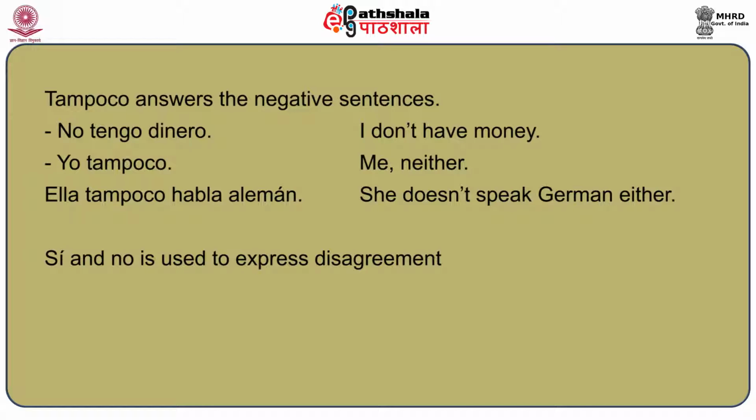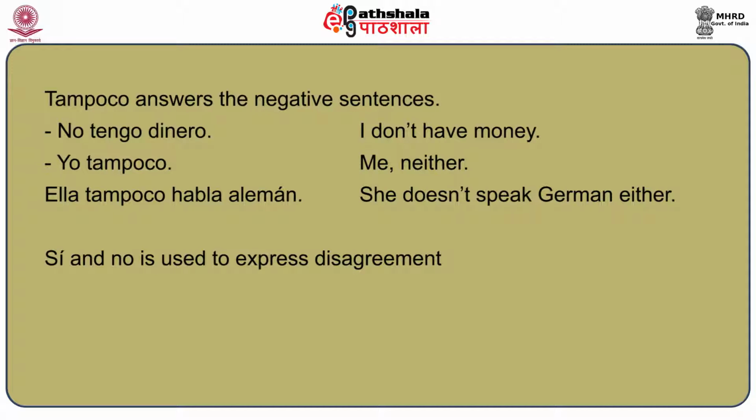Tampoco answers the negative sentence. So if I say, I don't have money, and the other person replies, me neither, this neither will be tampoco. So the same thing can be said as no tengo dinero, and the other person replies, yo tampoco, meaning me neither. And in another sentence, for example, if I say, she doesn't speak German either, the same can be said as ella tampoco habla alemán. So tampoco answers the negative sentence, which means the sentence starting with no.